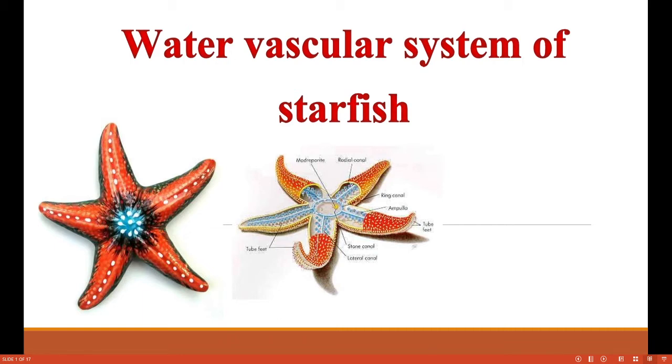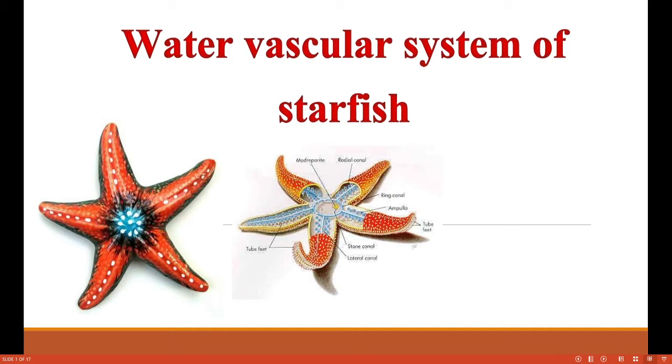In the last class we have seen the phylum Echinodermata, their general characteristics and which classes they have. In this class we are going to see the specimen, the example that represents the phylum Echinodermata, that is the starfish. Scientifically it is called Asterias.